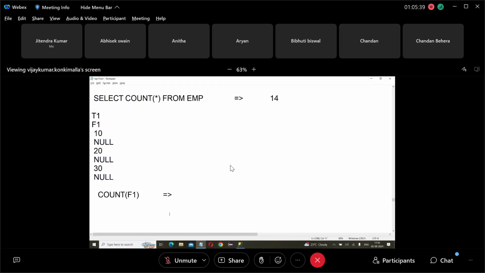How many values? 3 values. Next, count star. How many does count star return?